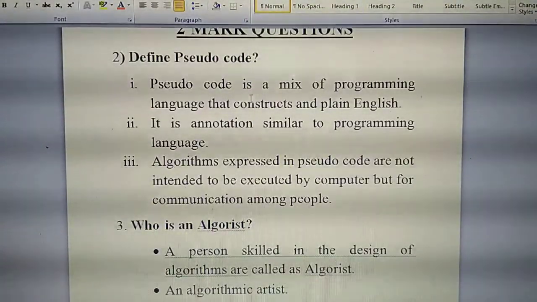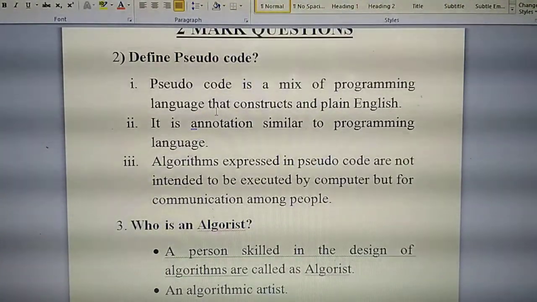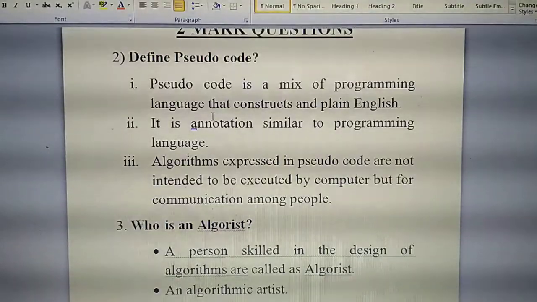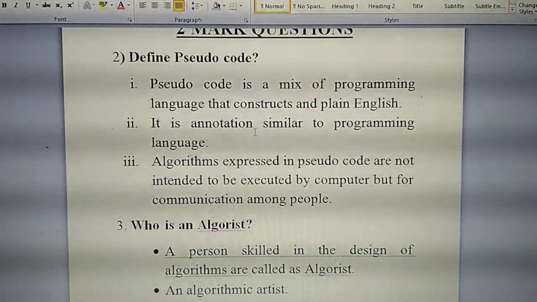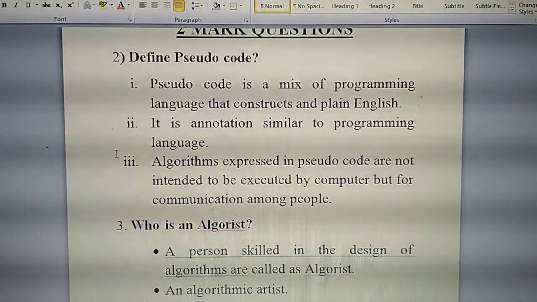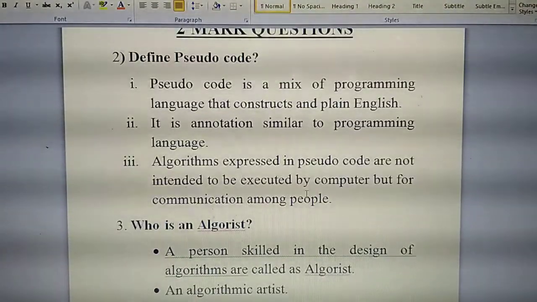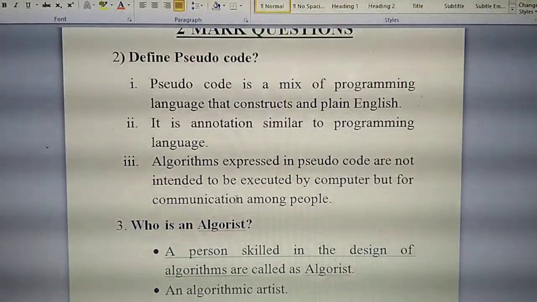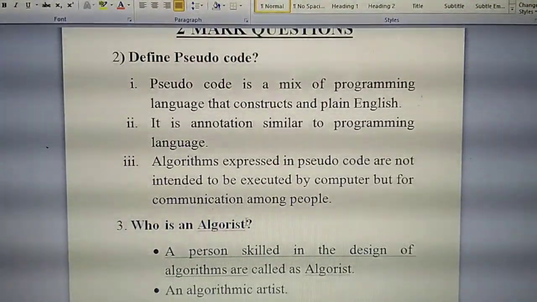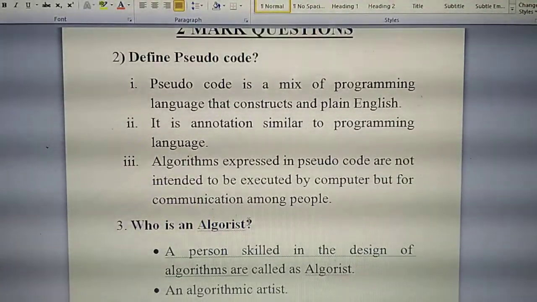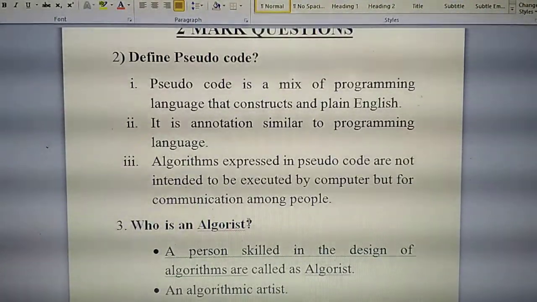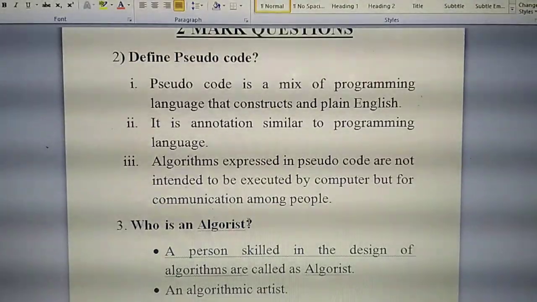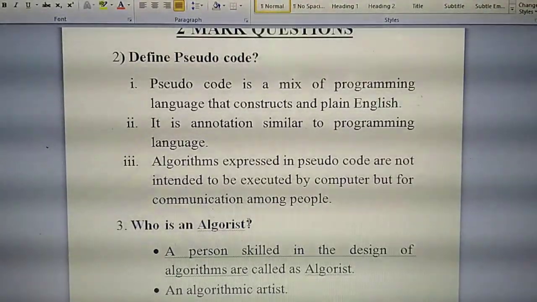Completed first question. Write fast. Second point: it is annotation similar to programming language. Third point: algorithms expressed in pseudocode are not intended to be executed by computer but for communication among people. Have you all written? Shall we move to the next question?